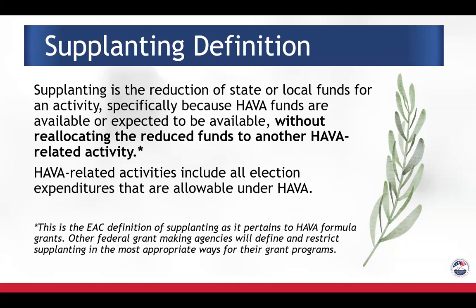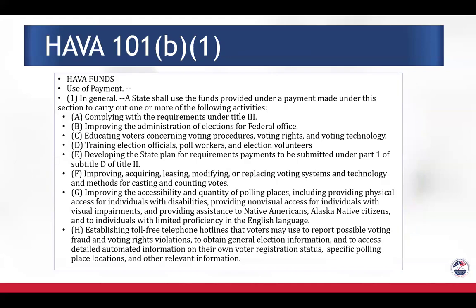This definition mentions HAVA-related activities. Those are expenditures that are allowable under HAVA. This next slide looks at HAVA 101, section B1, and this is those general activities that are allowable under HAVA.